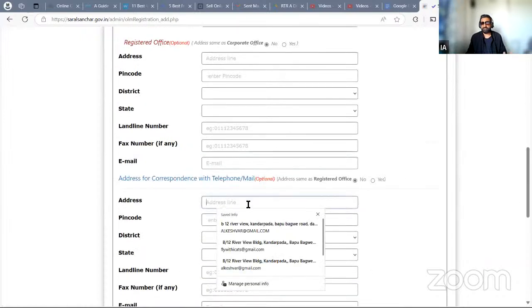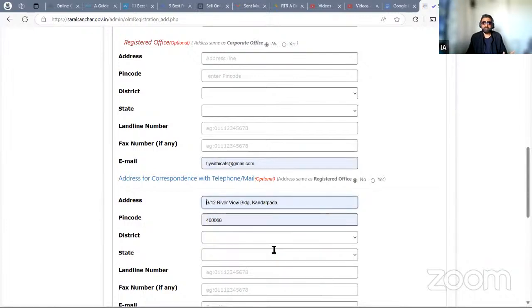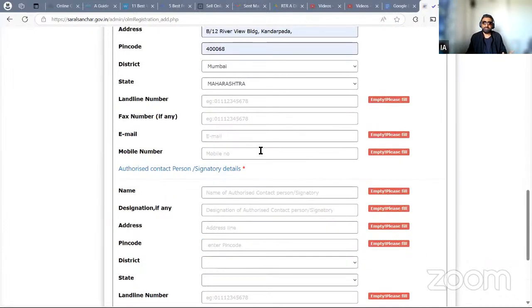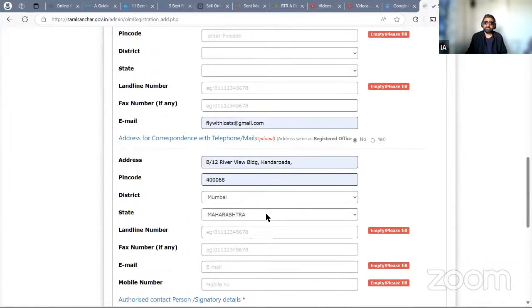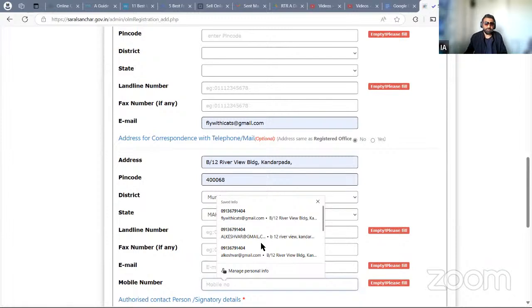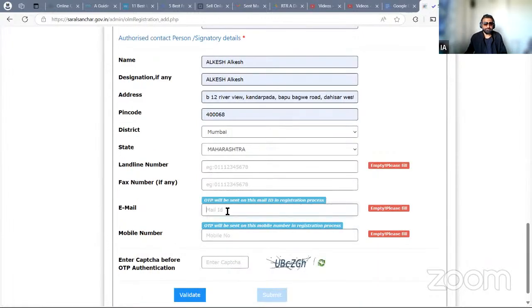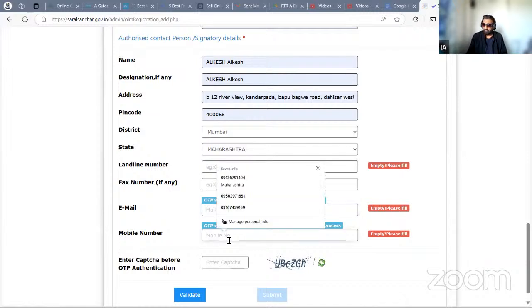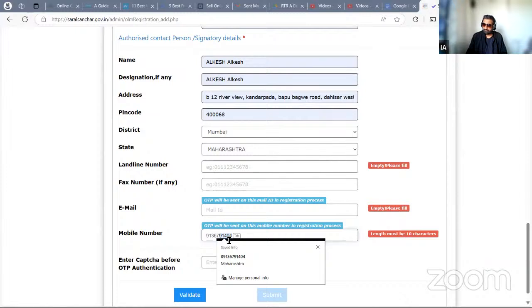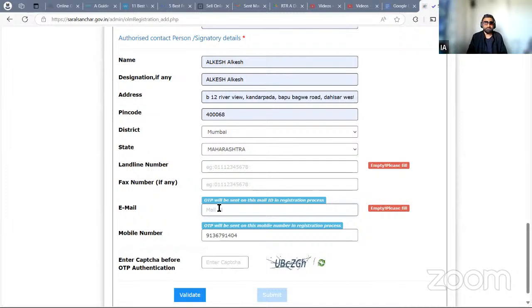Now this is where we need our addresses. I've already made an address saved. You will put your address where you need all postals to come. Generally, it will be your residential address, which obviously should always be there. Landline number, if you have, you put. Definitely, we have to put at least a mobile number. Use your primary number where they'll be sending you an email, and